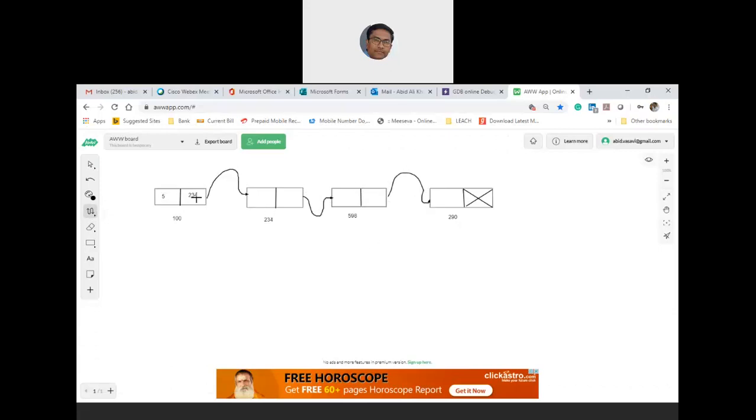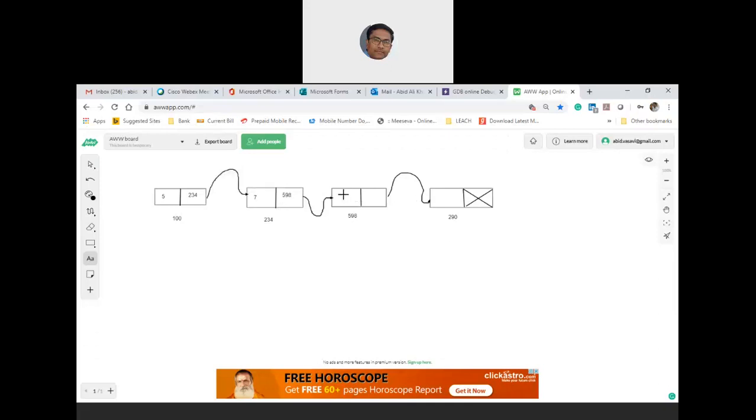Now let us draw the representation of data in the linked list as well. Let us take this as element 7, and here the address of the next node needs to be 598.